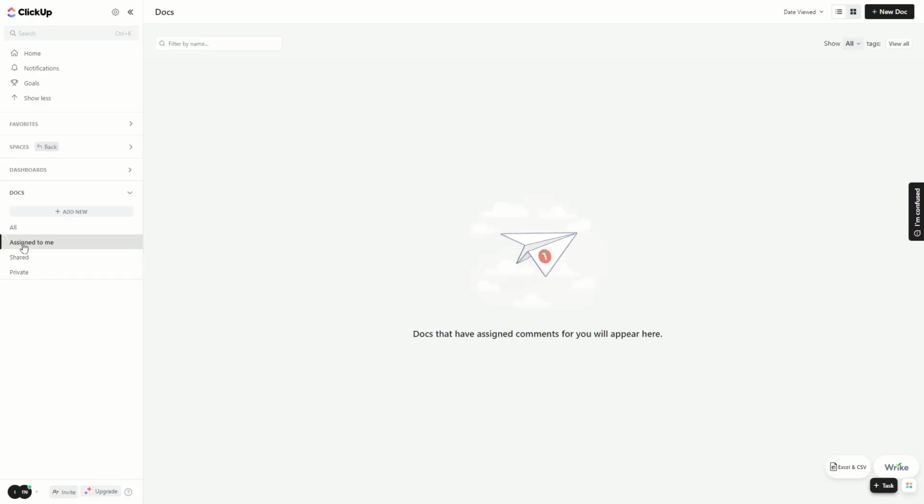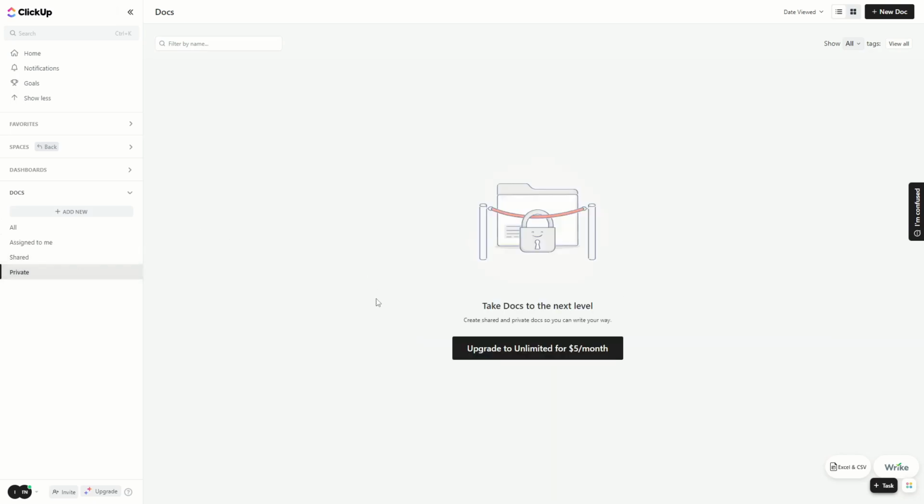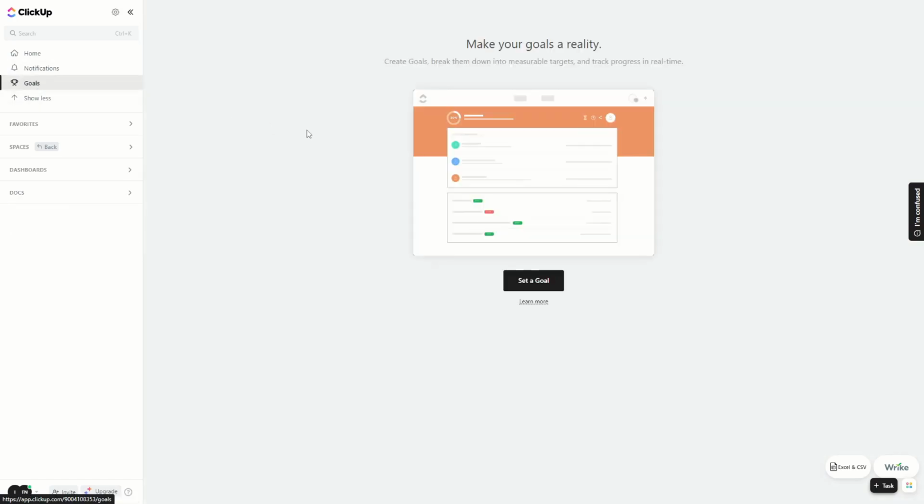Here you can see there are only documents that are assigned to you. In this case there are none. Here are shared docs, and here are private docs. You can see this is a premium feature, so you would need to upgrade to the unlimited plan for $5 a month. Now if you go to goals, here you can see you can make a list of your goals.